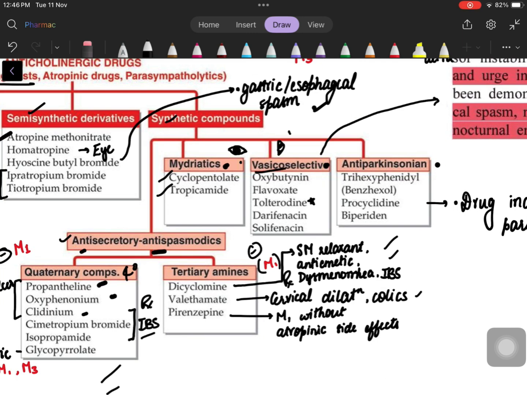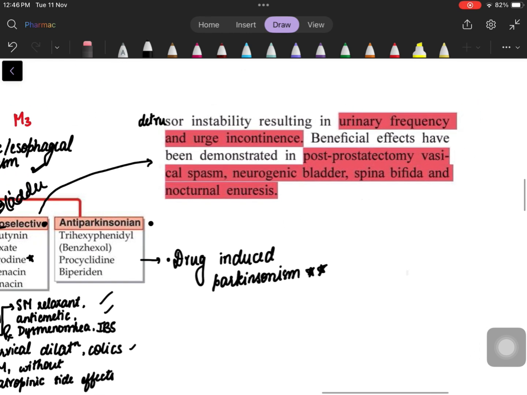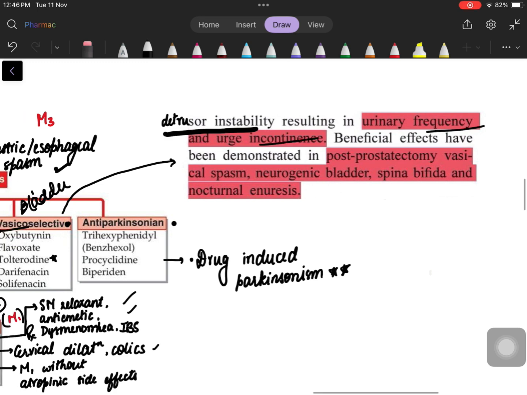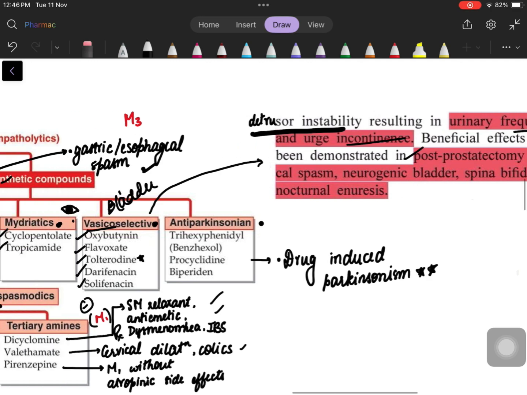Coming to the vesico-selective drugs. Vesico refers to urinary bladder, right? So these are all the drugs in this class which are specific to bladder. Oxybutynin, flavoxate, tolterodine, darifenacin, solifenacin. I can almost hear these in Dr. Ravi Shankar's voice as I say it. This is all used in detrusor instability, resulting in increased frequency and incontinence. So, what are the specific conditions where we use these drugs? Post prostatectomy vesical spasm. Again, vesical refers to bladder. Neurogenic bladder, spina bifida, and nocturnal enuresis.